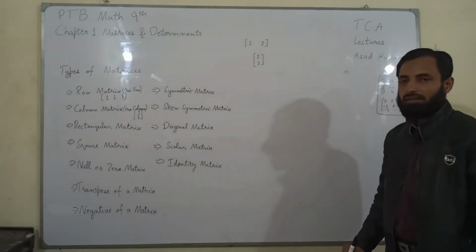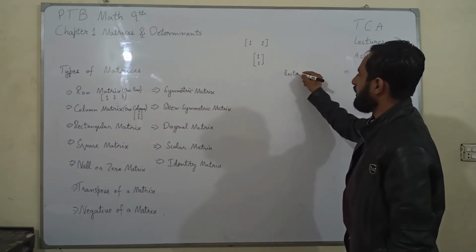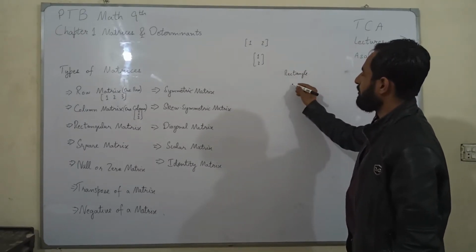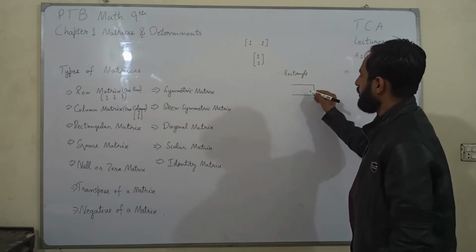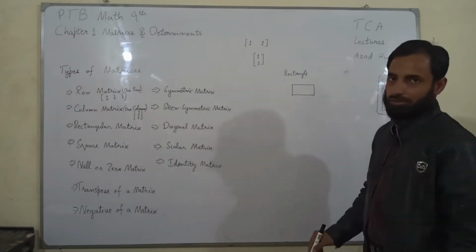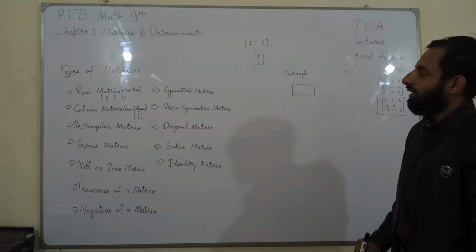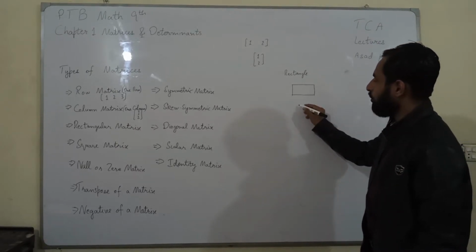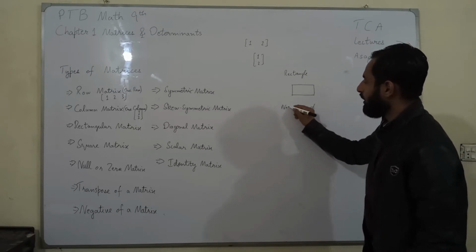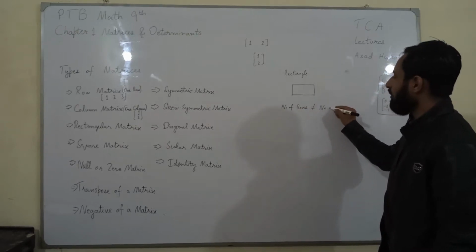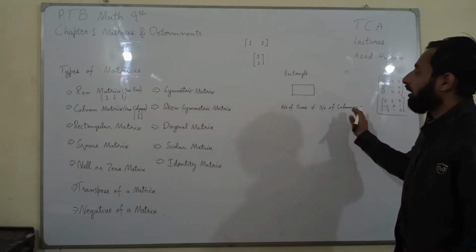Next one is rectangular matrix. As we know that a rectangle is a shape which has opposite sides equal in length. So for a rectangular matrix, a matrix whose number of rows are not equal to number of columns is called a rectangular matrix.